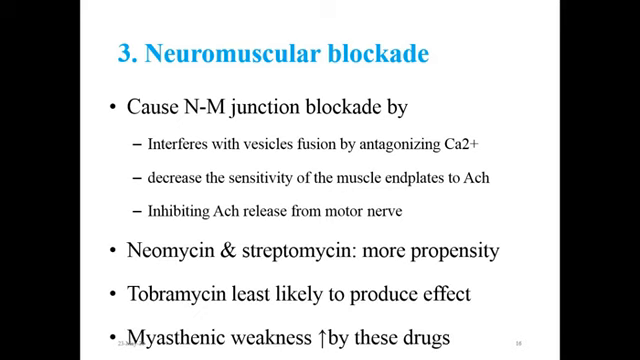Neomycin and streptomycin have more propensity to cause neuromuscular blockade, and tobramycin is least likely to produce this effect. Also, myasthenic weakness is increased by this class of drugs.